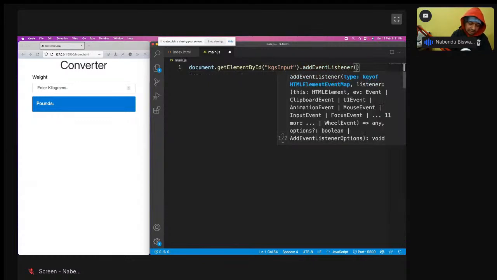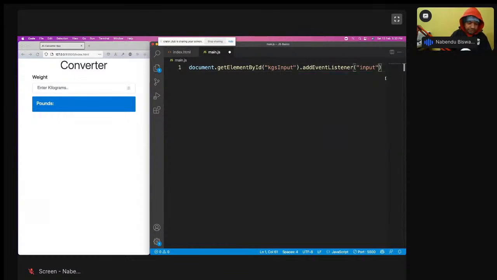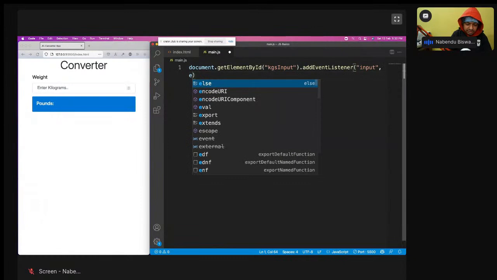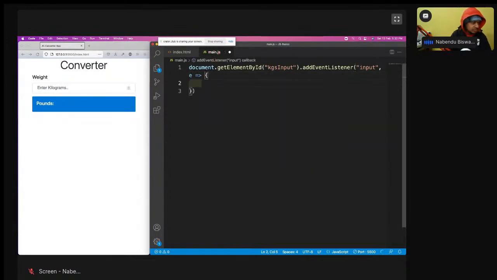Event listener, and I will wait for the input. Input is an event which will happen whenever the user types something in it. Then I will run a function like e, and then I will have let KGS equal to e.target.value. What this will do is take whatever the user enters here, e.target.value will take that.